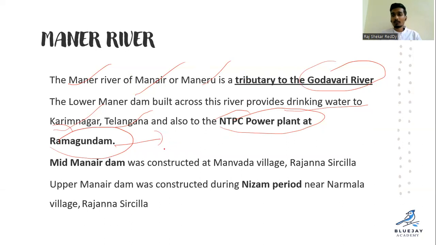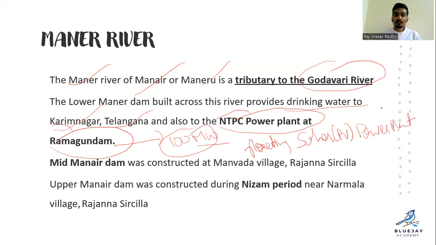Ramagundam, right? Recently, in the first week of July, we inaugurated a 100 megawatt capacity floating solar power plant. 100 megawatts, right? So it is spanning around the river. It is floating. It will be floating.